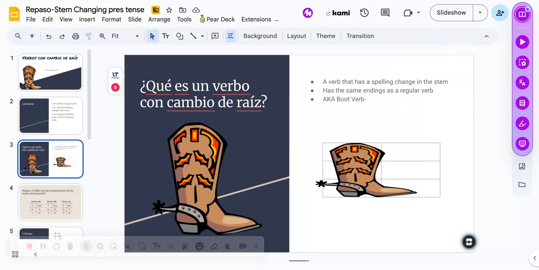¿Qué es un verbo con cambio de raíz? What's a stem changing verb? A verb that has a spelling change in the stem, right, and has the same endings as a regular verb, otherwise known as boot verbs. So the stem changing aspect of these verbs will happen in the yo, tú, él, usted, and ellos, ellas, ustedes form of the actual verb that we're referencing, and then nosotros and vosotros forms outside of the boot.